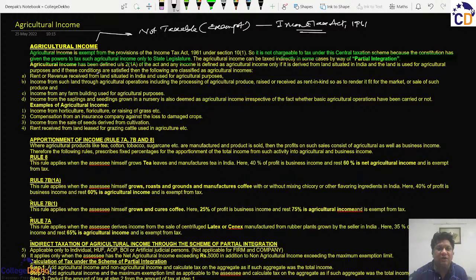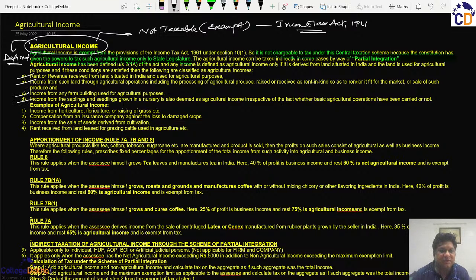And for other nitty-gritties, we first need to understand what is agricultural income, because until we know what agricultural income is, we cannot proceed. It has been clearly defined so that your income, if it fulfills the definition as per the Act, will be deemed as agricultural income, and only then will it not be chargeable to tax. Other persons who believe that their income is agricultural but it does not fulfill the parameters as discussed here, then it will not be agricultural income and they will be taxed normally.